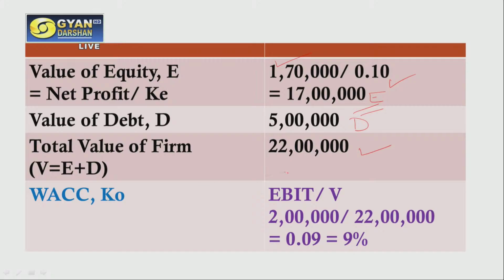Now by using this value, we just need to calculate WACC, that is the overall cost of capital. EBIT is given as 2 lakh rupees in the question. V is something we just now calculated, that is 22 lakh. EBIT divided by V, that means 2 lakh divided by 22 lakh, will give us 0.09, that means 9%. So the first part of the question asks for the value of the firm, that is 22 lakh, and the second part asks for the overall cost of capital, this is 9%.